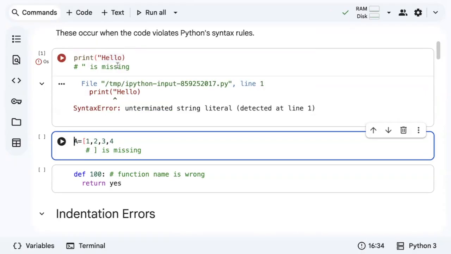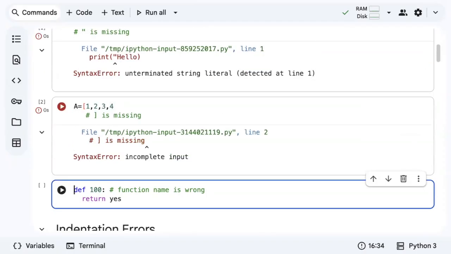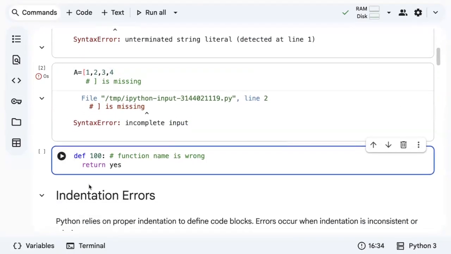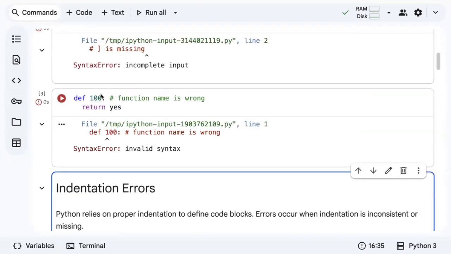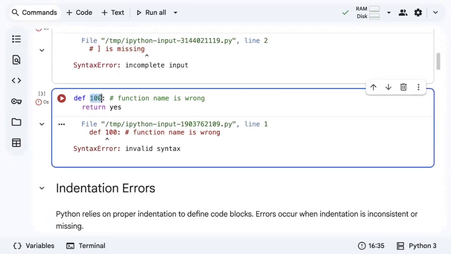Because we know when you write a string, it should be written within either single quotes or double quotes. Similarly, you are creating a list, but you missed closing the list bracket. It gives an error. Third case, you can see what the mistake is. Again, this is a syntax error. We know that a function name should follow the rules that we follow for Python variables, but I'm defining a number, so obviously it's a syntax error.